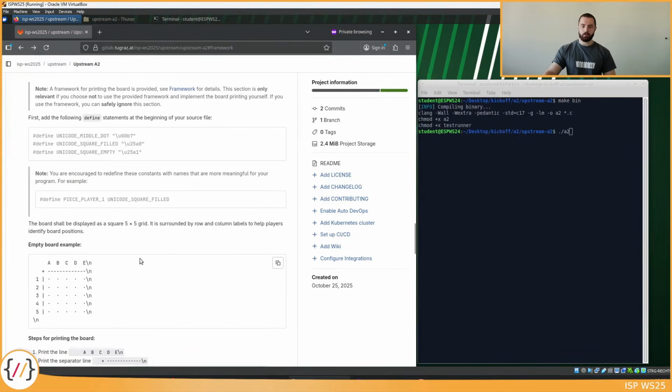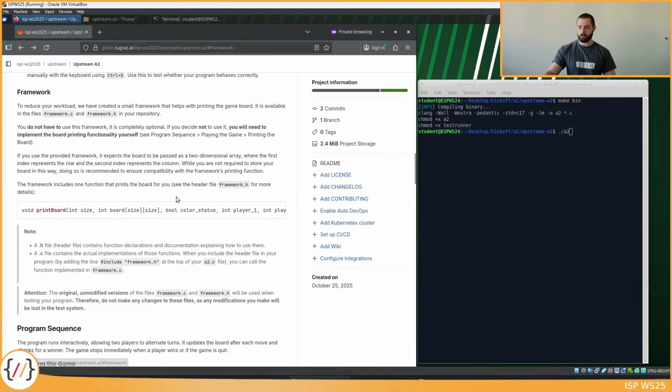If you do not want to write this functionality on your own, let's check out the framework section. We have provided a framework to reduce your workload, and in this framework you will find a function for printing the board.